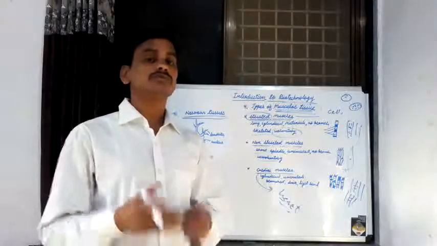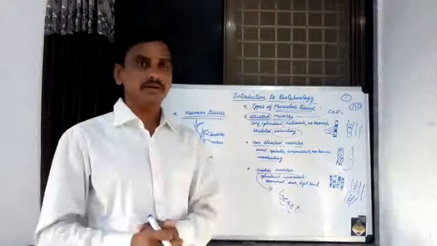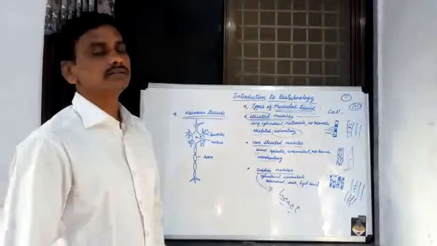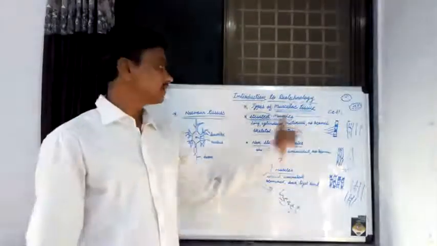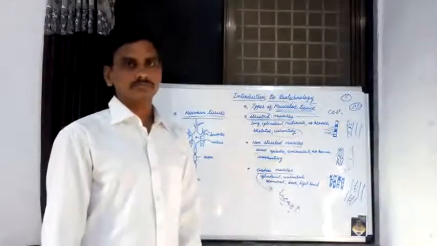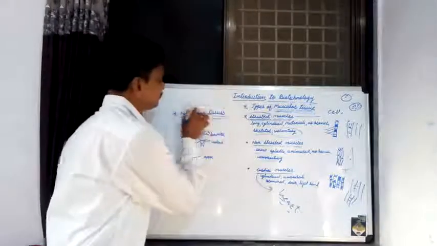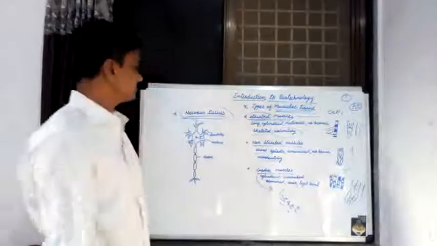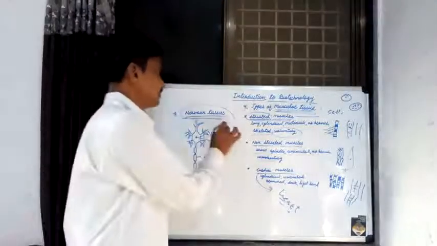This muscular tissue is attached to the various organs, and that's why these organs get contracted and relaxed by that muscular tissue. Then the last type of tissue in animals, in human beings, is known as nervous tissue.